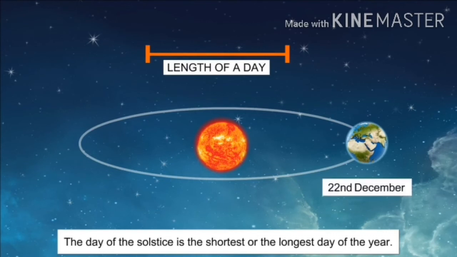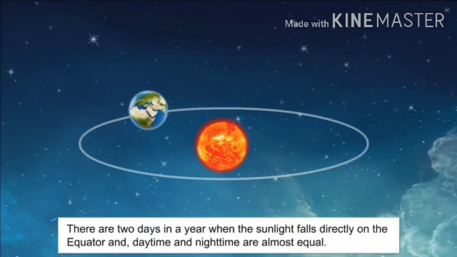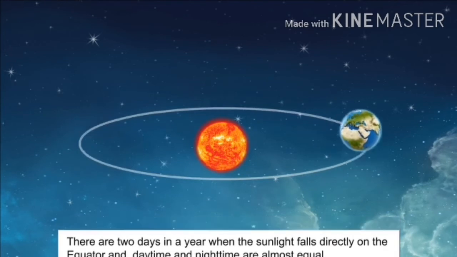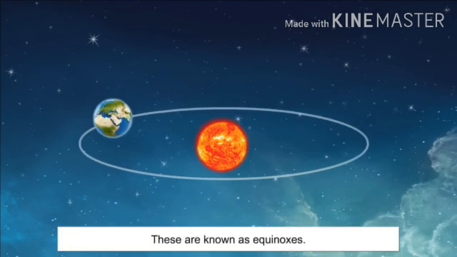The days in winter continue to become short until 22nd December. In the northern hemisphere, this is the shortest day of the year. It is known as the winter solstice. And after the winter solstice, the length of the day slowly starts increasing. There are 2 days in a year when the days and nights are equal. When the sun shines directly on the equator on these 2 days, these are called equinoxes.